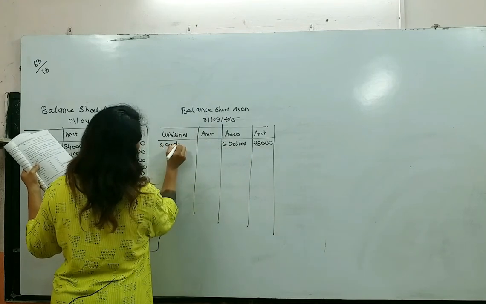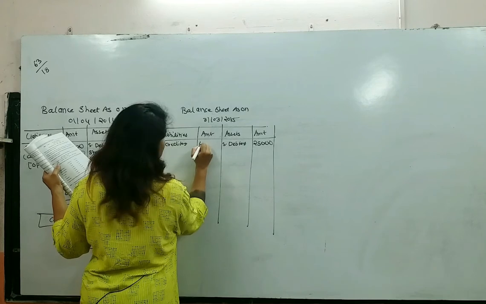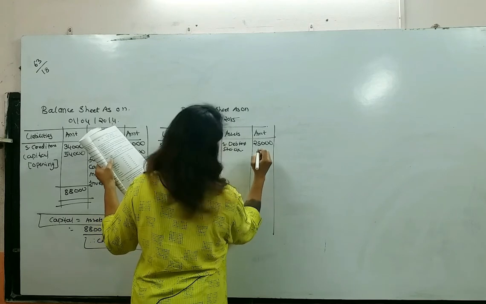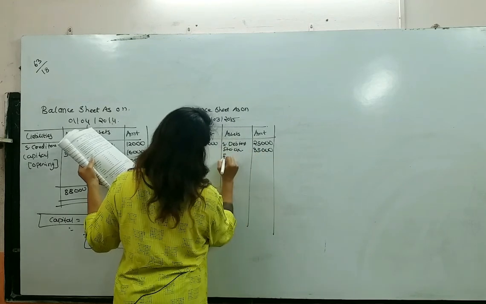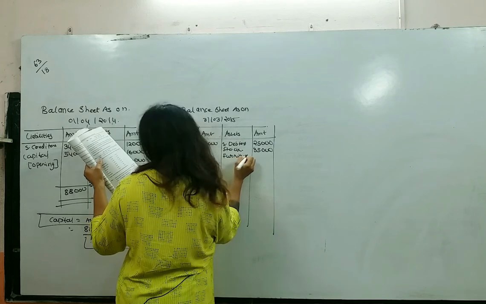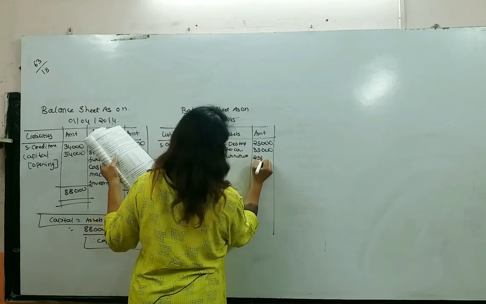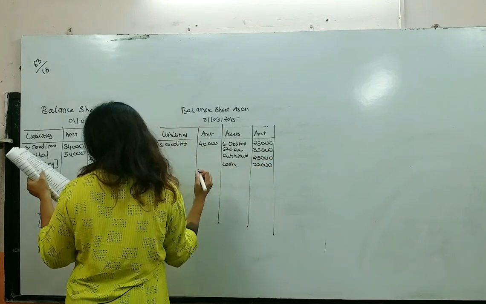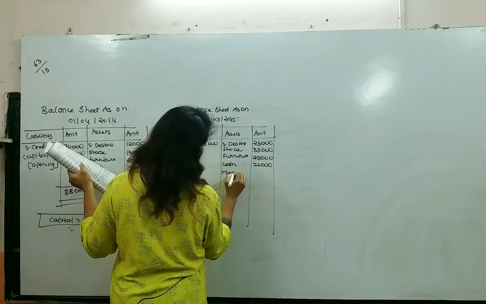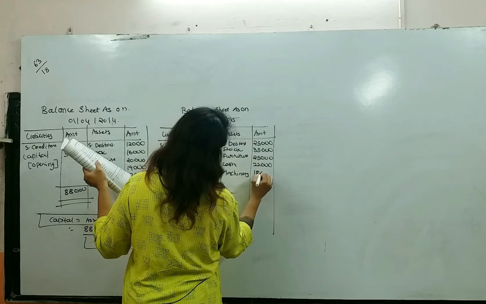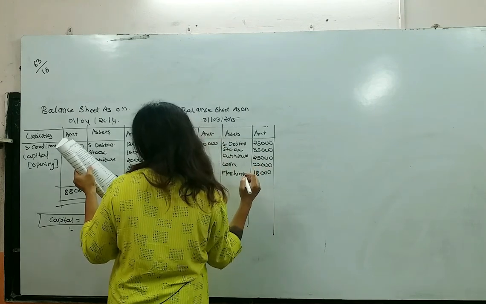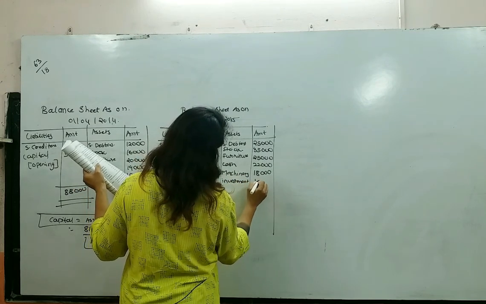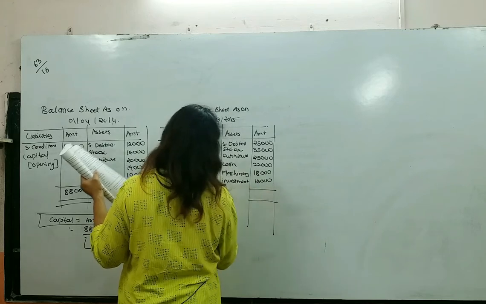Then sundry creditors. How much? 40,000. Then we have stock, 35,000. Then furniture. What is the furniture amount? 25,000. Then cash, 22,000. Machinery 18,000. And investment 15,000. That's it. Apart from it, we don't have any other assets.